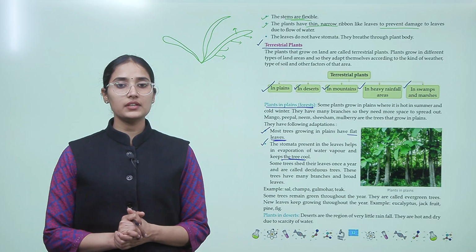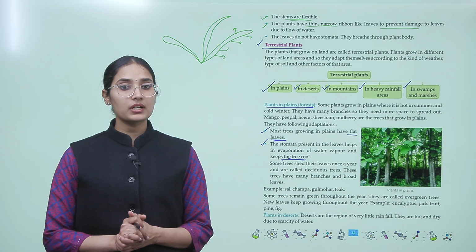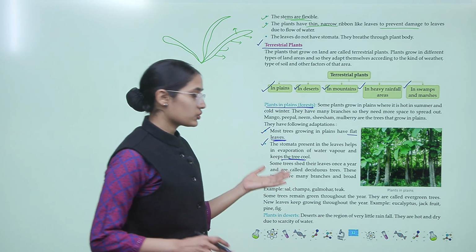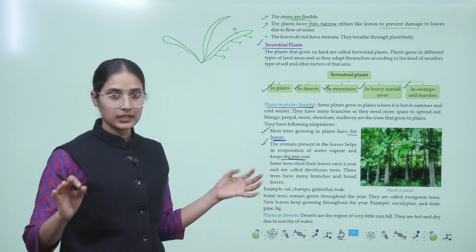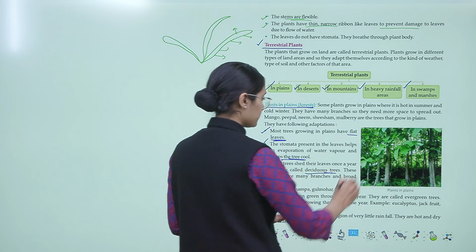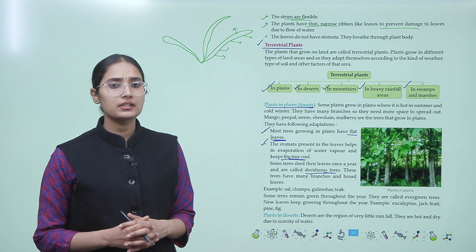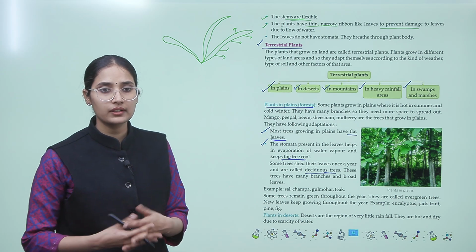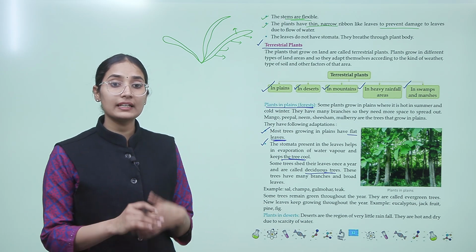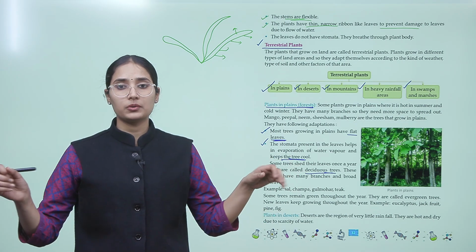Some trees shed their leaves once a year and are called deciduous trees. These trees have many branches and broad leaves. So see, there are some trees that shed all their leaves at once at a particular time of the year, and these are called deciduous trees, okay. And they have many branches and broad leaves. For example, sal, champa, gulmohar, teak, right? And some trees remain evergreen throughout the year. So basically they also shed their leaves, but at different periods of the year, okay.